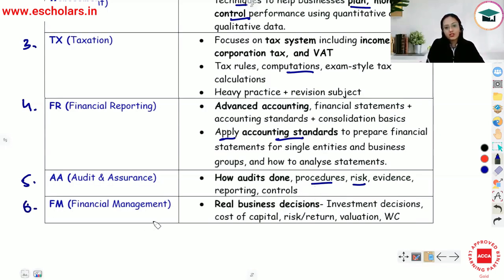Then we have financial management, which is nothing new to you if you're from the commerce background. So here you will understand how real business decisions are actually taken, whether it is investment decisions, cost of capital, risk return, valuation, working capital management.